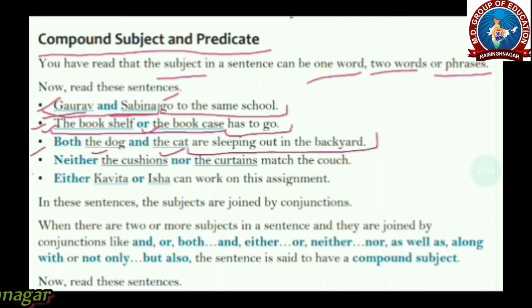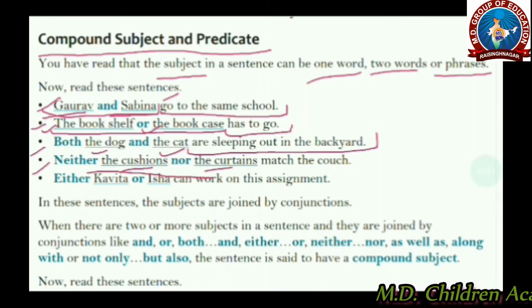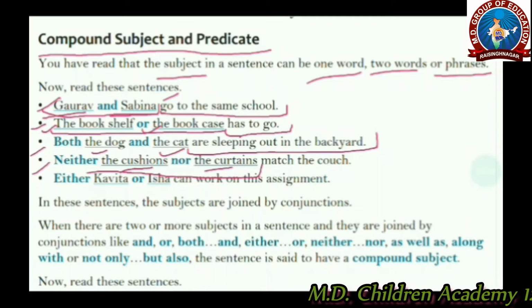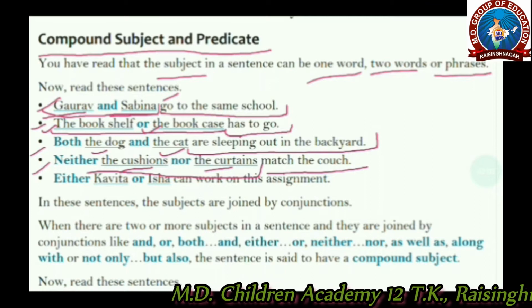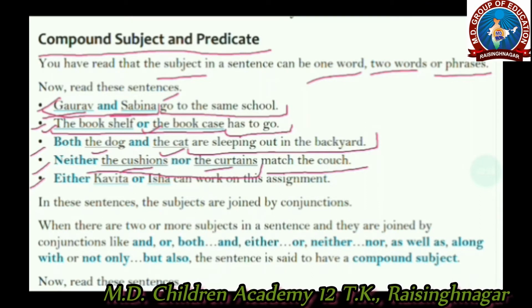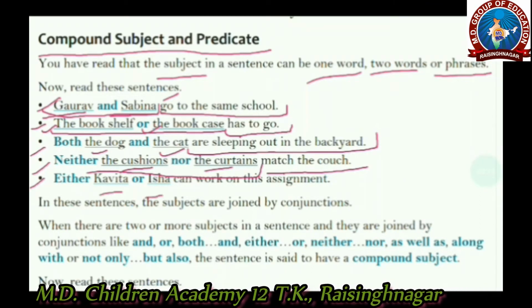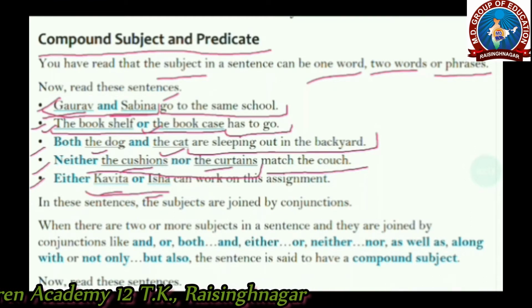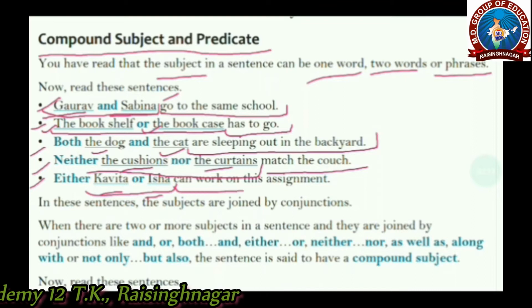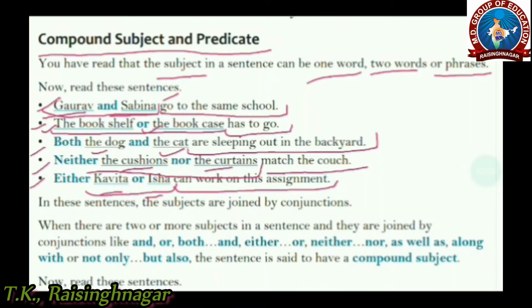Alright. In the next example, neither the cushions nor the curtains. This is again a compound subject and the rest of the part is the predicate. In the next sentence, either Kavita or Isha can work on his assignment. Kavita or Isha is a compound subject and the rest of the part is the predicate, a simple predicate.